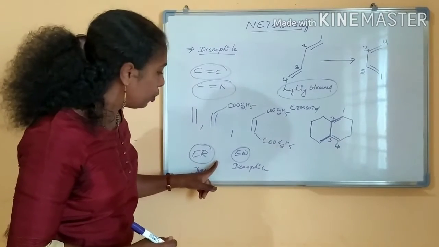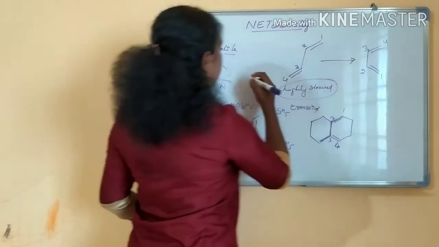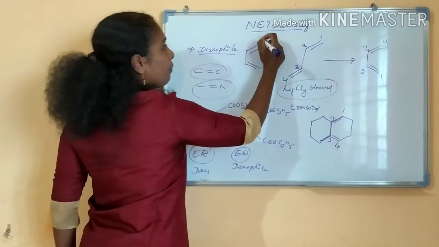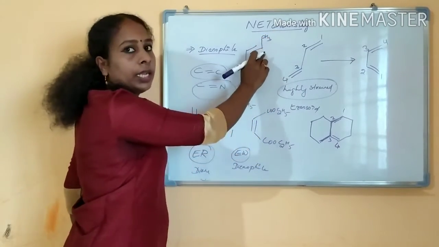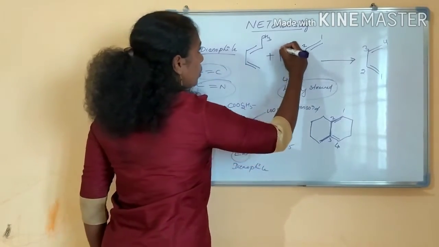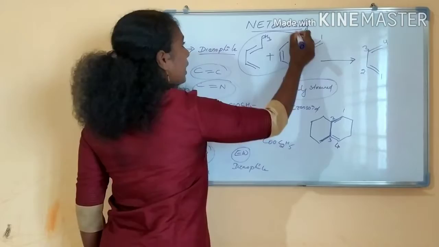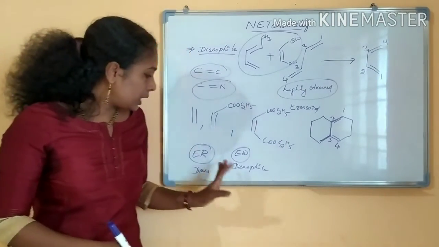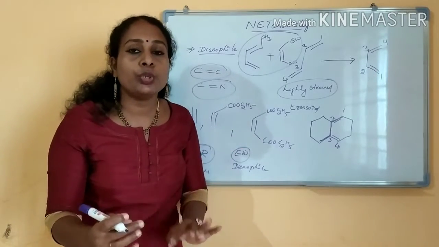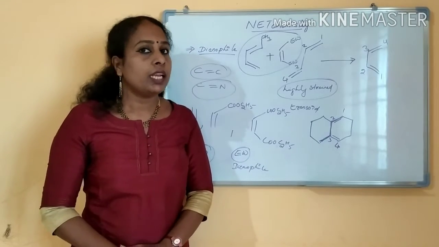So an electron releasing group should be substituted at the diene. What is an electron releasing group? If I am taking 1,3-butadiene, this is the diene, right? If a CH3 group is substituted here, and the dienophile is substituted with an electron withdrawing group on both sides, this reaction will take place at room temperature. If it is not substituted with an electron releasing group in the diene and an electron withdrawing group in the dienophile, the reaction will take place at a high temperature in the presence of a Lewis acid catalyst.